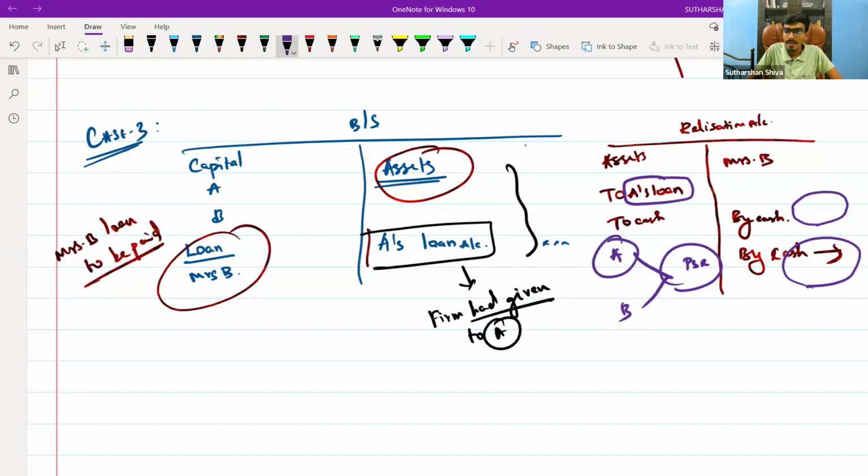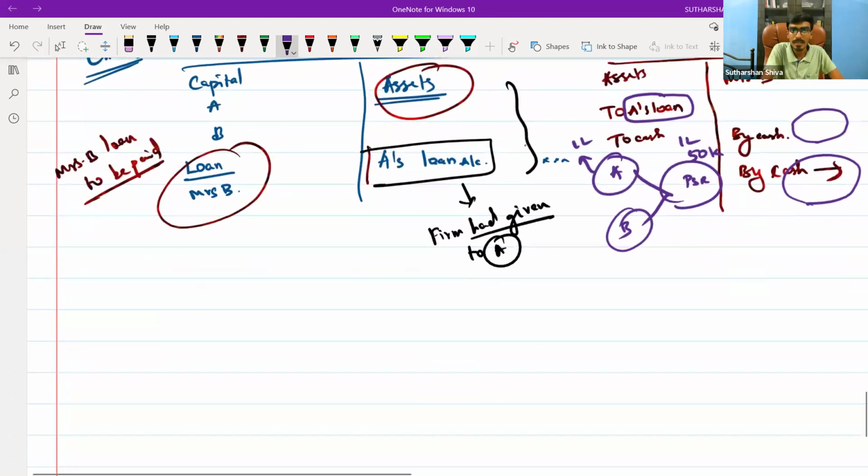Let's say if I do not put A's loan account, my profit will be 1 lakh. After putting A's loan account, my profit will be 50,000. Even though I am making a profit, it is a reduced profit of 50,000. So A will take 1 lakh also, and he will also enjoy the reduced profit in the profit sharing ratio. So B will suffer.